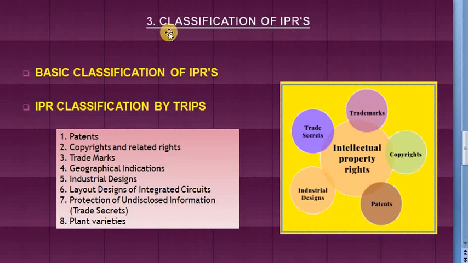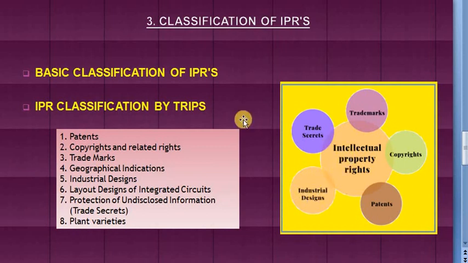Of classification of IPRs. So what is the basic classification of IPRs? As per general definition, the intellectual property right is a general term which covers patents, copyrights, trademarks, industrial designs and geographical indications.